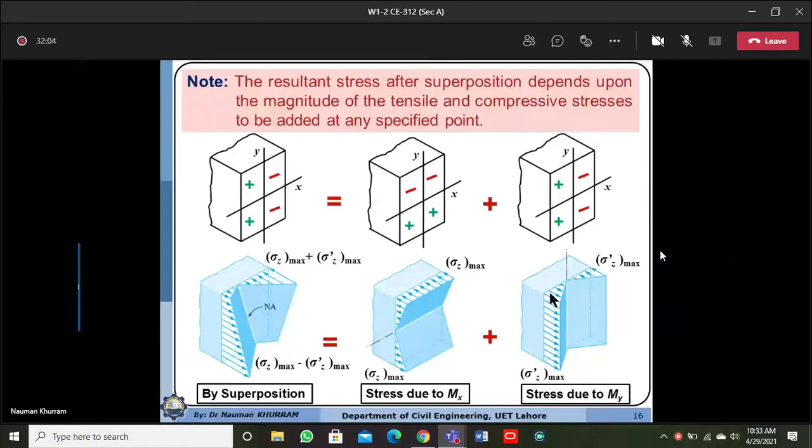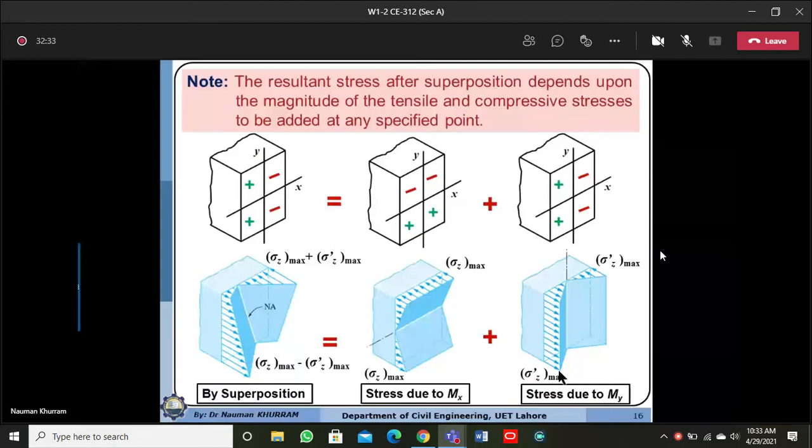So the summation of the stress at this corner and at this corner will give you this value, assuming that the tensile stresses in this case are more than this compressive. Similarly, here we have tensile stresses due to moment Mx and also tensile stresses at this corner due to My. So the stress components will be added up.